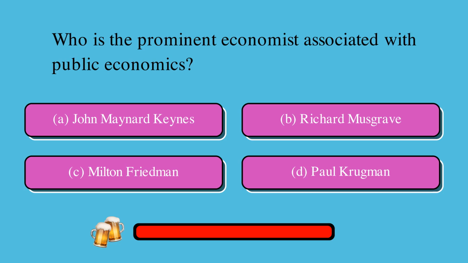Who is the prominent economist associated with public economics? Is it A, John Maynard Keynes, B, Richard Musgrave, C, Milton Friedman, or D, Paul Krugman? The correct answer is B, Richard Musgrave.